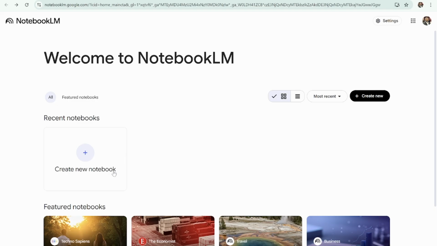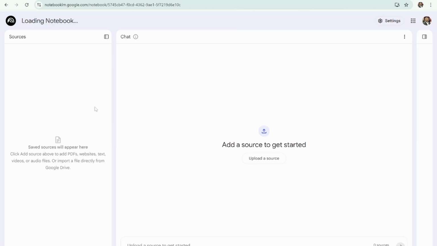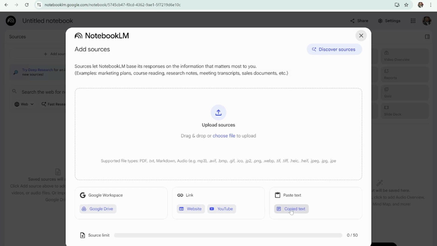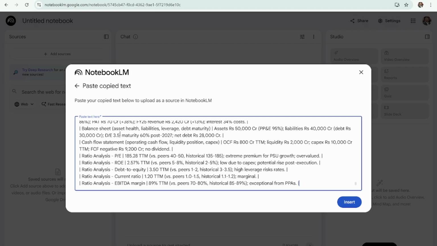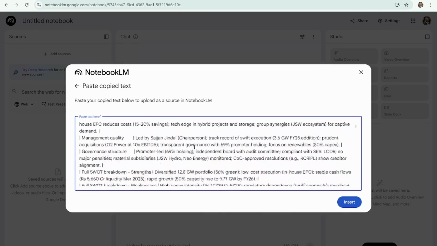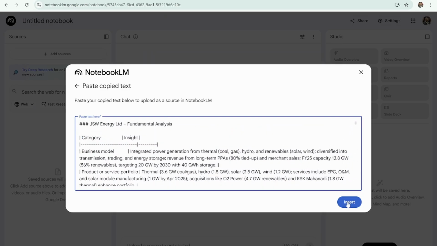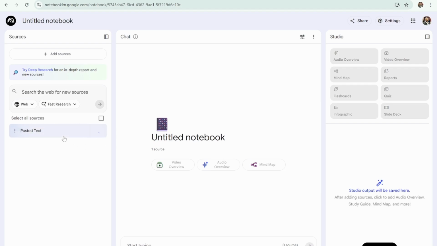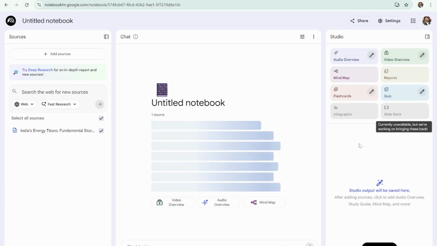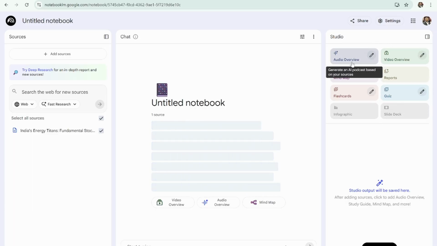Now we head on over to Notebook LM. Notebook LM is a good research assistant, which you can use as a research companion. And how this is different from Grok is you can actually put in any large data set for it to ingest, and then it does its own analysis and understanding of that data. And then it has this studio column where you can start creating various different